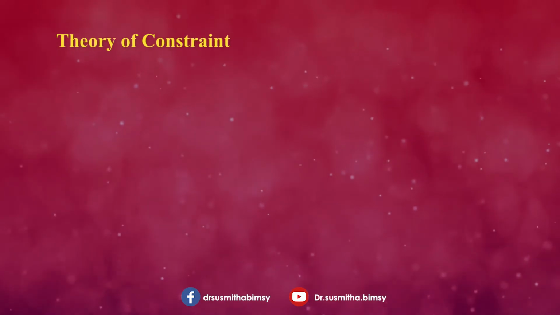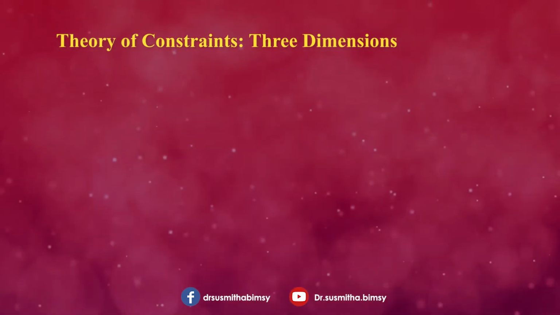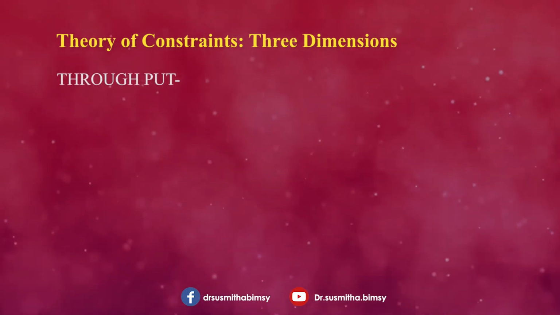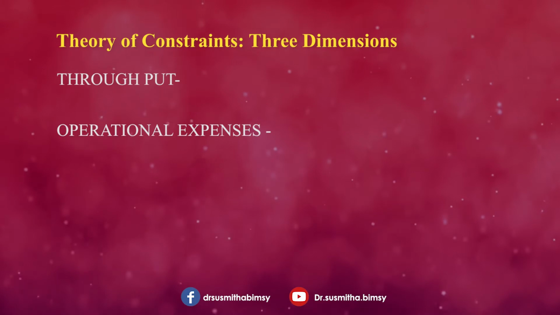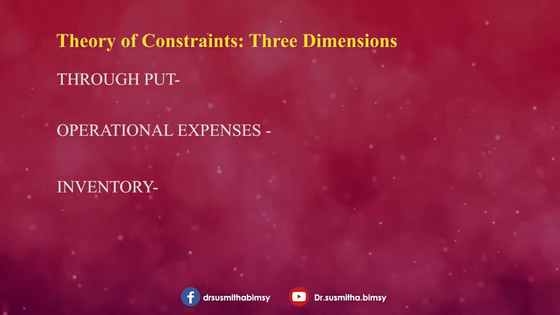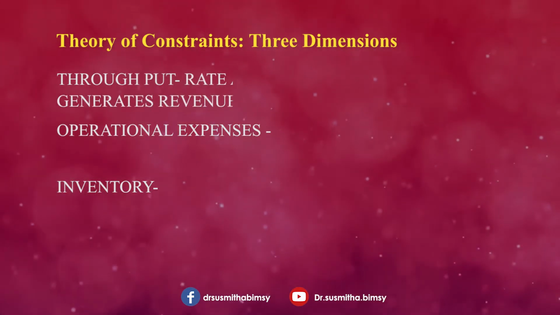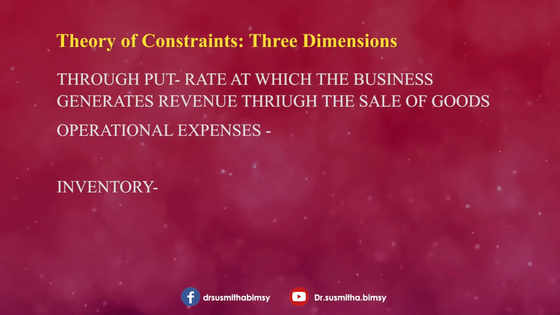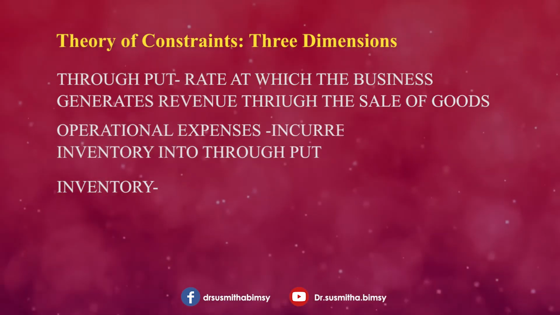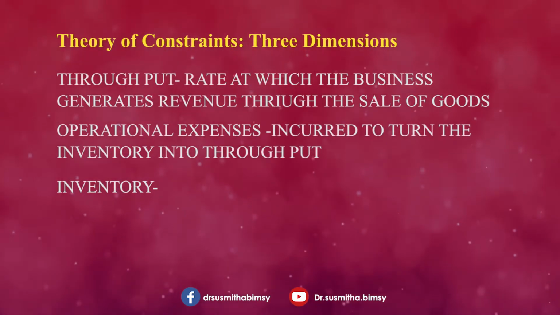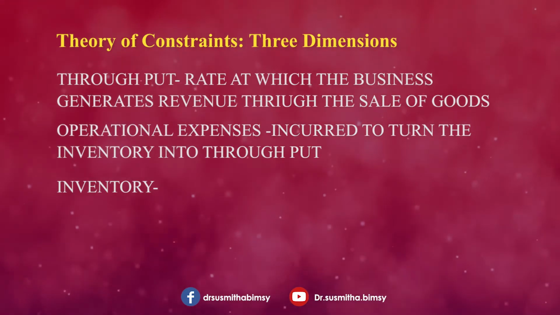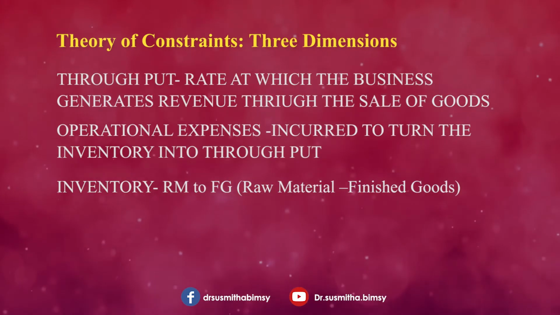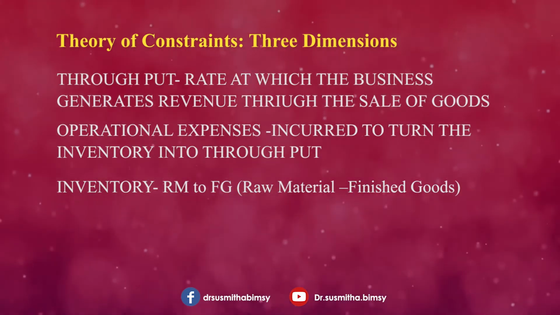You know, all businesses have a common goal, that is to make profit, and this goal is constrained by 3 variables. First one, throughput. Second one, operational expense, and third one, inventory. What is throughput? It is the rate at which the business generates revenue through the sale of goods. And what is operational expense? It is the expense incurred to turn the inventory into throughput. Okay. Then third one, inventory. That means the cost of the products that are to be sold, from raw material through to finished goods.